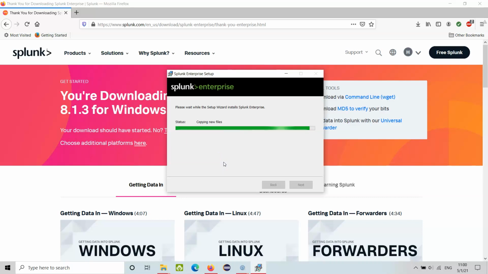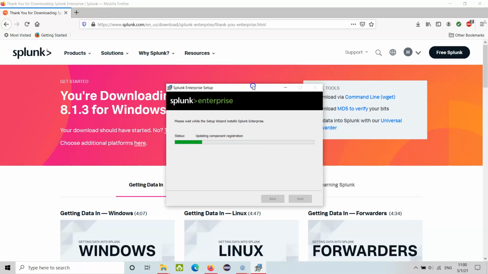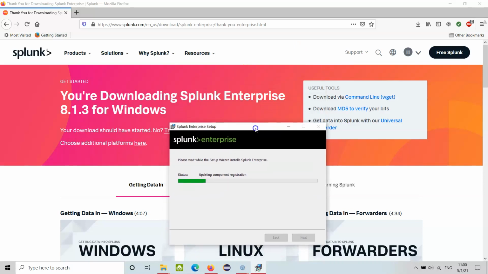Copying the new files, should be done shortly. Updating the component registration. So meanwhile we can look here. We are downloading Splunk Enterprise 8.1.3 for Windows.